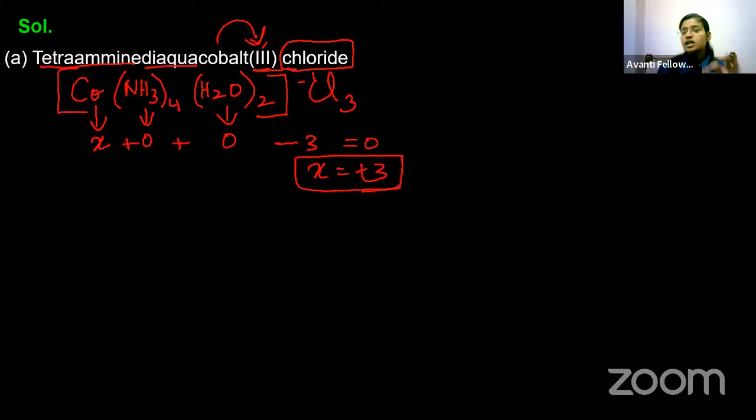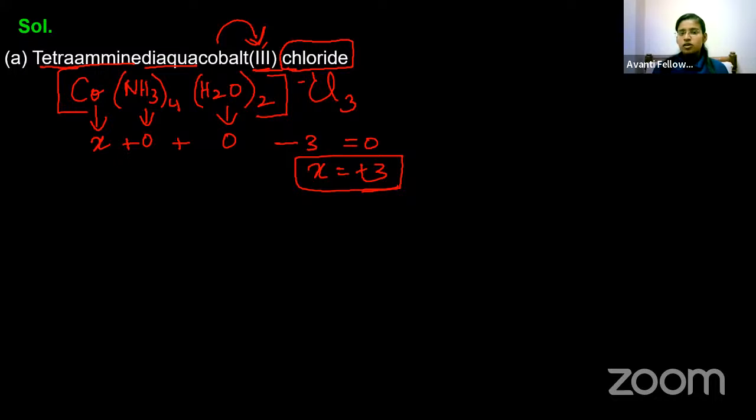So there should be 3Cl outside the bracket like this. Clear? Even if we have 2Cl outside the bracket also, the name will be chloride only. For 1Cl also, it is chloride only, because it is a counter anion which is present outside the bracket. If Cl is present inside the bracket, then we can use bi, tri, tetra, like that. If it is outside the bracket, chloride is chloride. That's all. 2Cl or 3Cl or 1Cl, that doesn't matter.